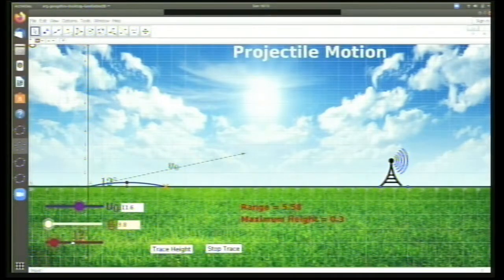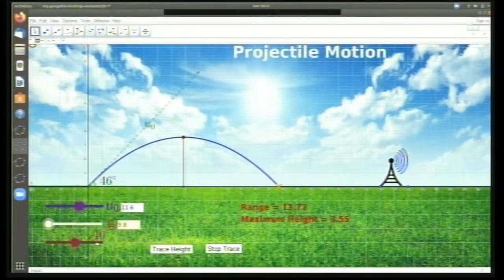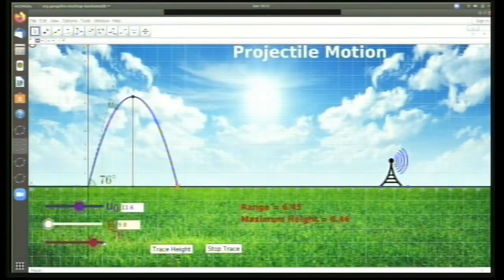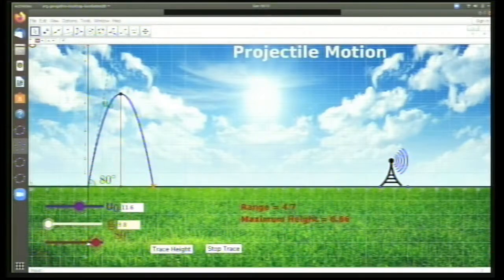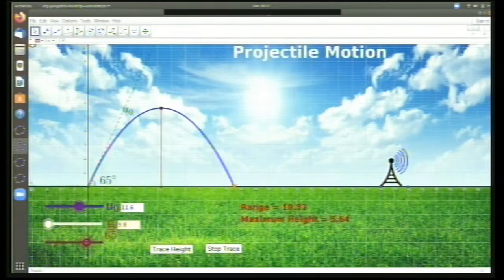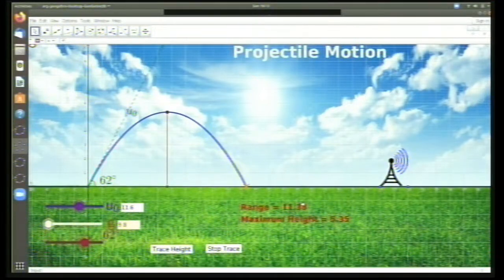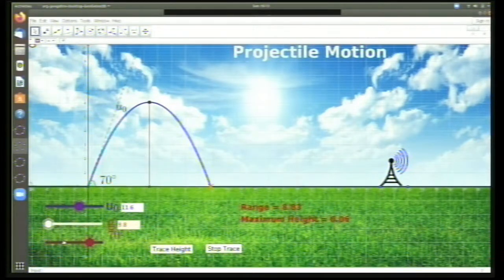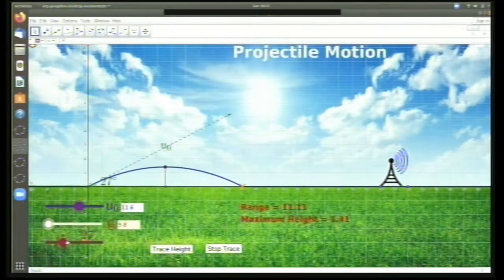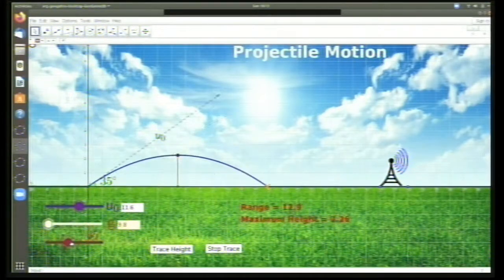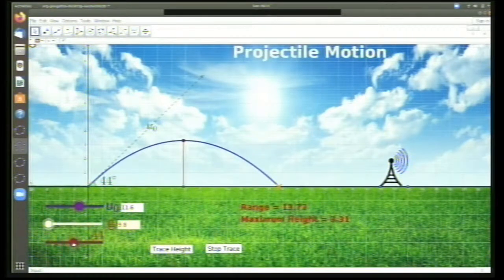Okay. Then after some particular angle, it starts coming back. See, you can see that it starts coming back. Okay. Now, what I want to know is, what is the angle that will reach maximum, or where the range will be maximum. Okay, so for that, what I can do is look at the values of the range here. So for higher values of angle, the range is small. For lower values of angle also, the range is small. Okay, so at 45 degrees, you can get the maximum range.